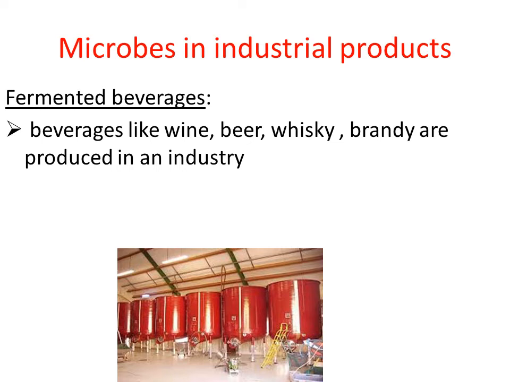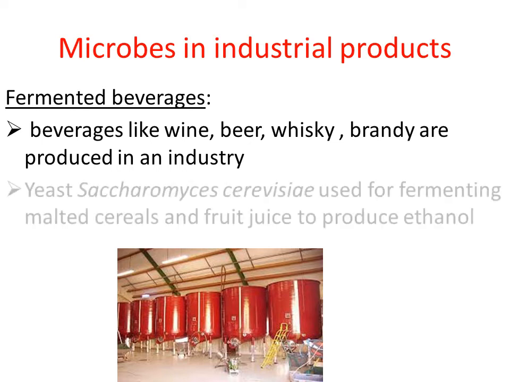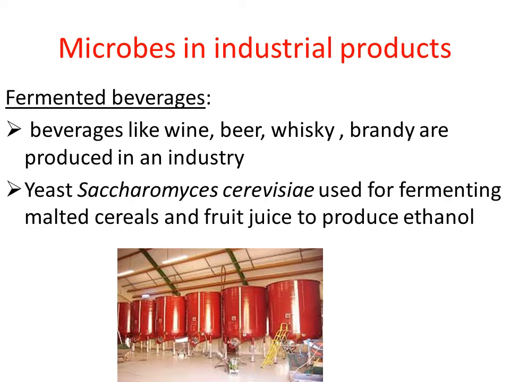The raw material used for producing beverages may be malted cereals, or they may take some fruit juices. It may be grape juice, or it may be apple juice. Like this, they select different raw materials for producing different kinds of beverages, right? The raw material taken in the fermenter will decide the kind of product.